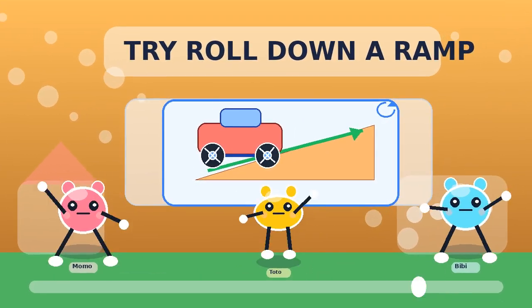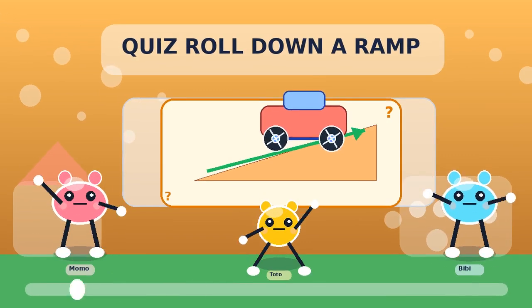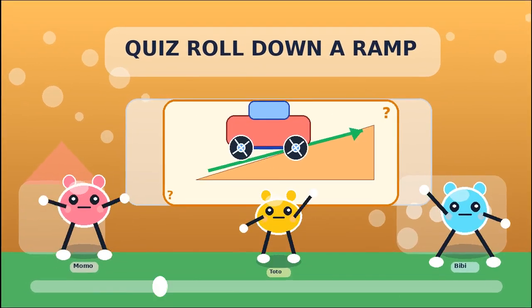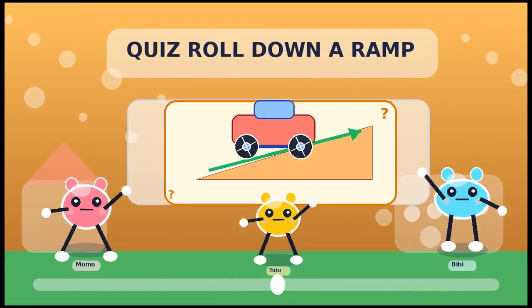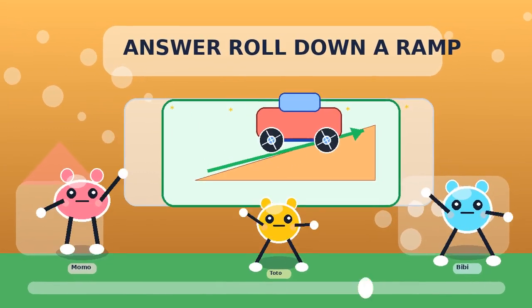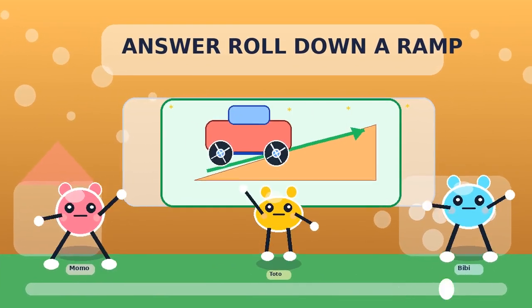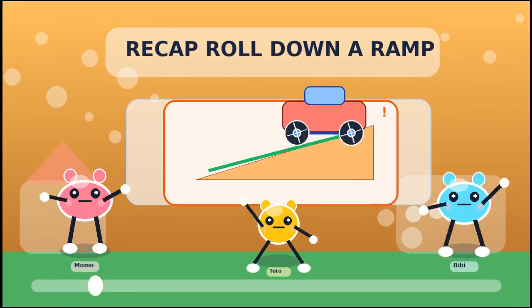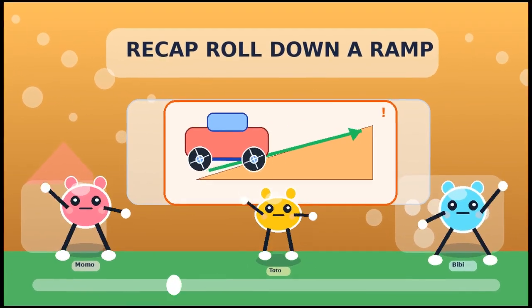Try, roll down a ramp again. Quiz time about rolling down a ramp. The answer is, roll down a ramp. Remember, recap, roll down a ramp.